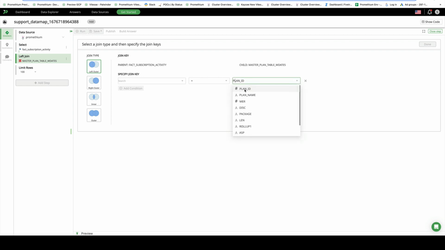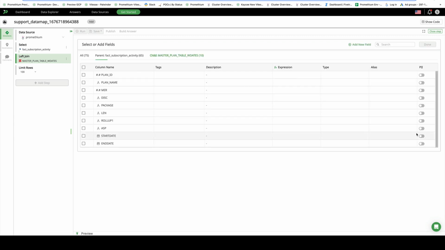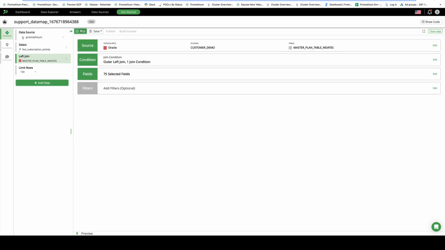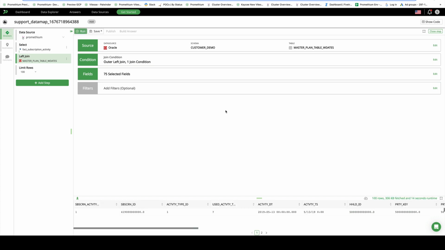And now, a moment of truth. Let's see if we can join these two tables without doing any ETL. I'm going to select the columns and hit run. Now you're using Presto to run the query execution, so it's not done on Postgres or on Oracle. It takes the load off of those data sources and runs it on Presto.